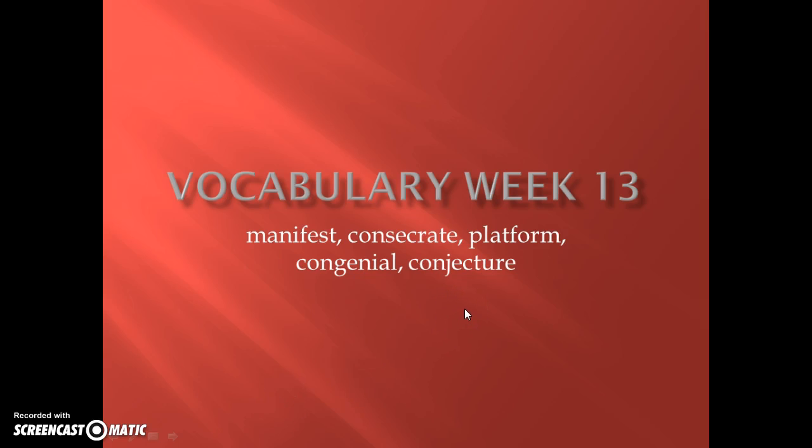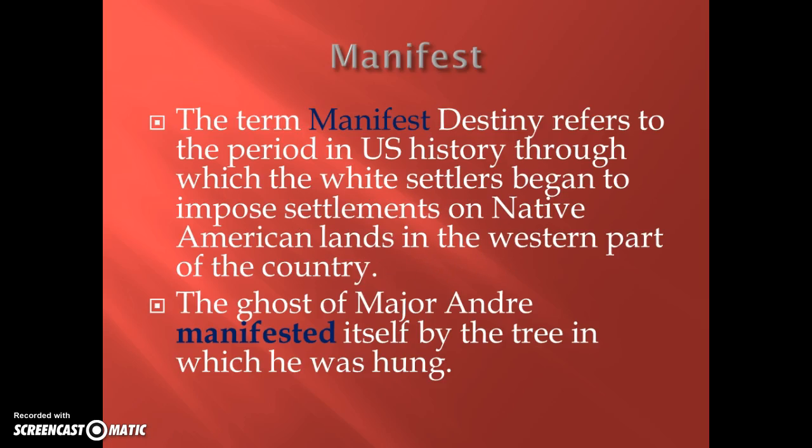We're not going to have a chance to go over the words this week, so hopefully you'll watch this video at home, review them with your flashcards, and then study them as we get ready for our quiz next week. Your vocab words for this week that you should have done flashcards on were manifest, consecrate, platform as in political platform, congenial, and conjecture. Let's start first with the word manifest, which I used in a couple of different contexts.